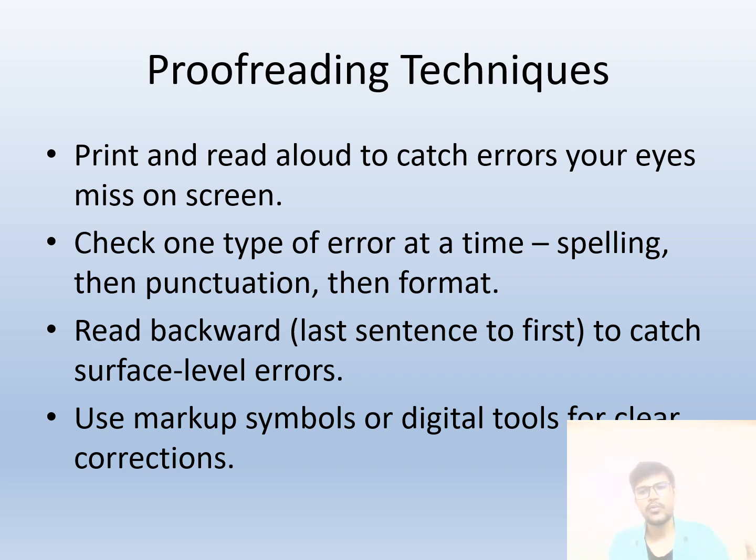And after reading 100 pages of the entire manuscript, you go to your computer in an MS Word file or Google Docs, and then you change your words there, correct those sentences, correct those words grammatically. Check one type of error at a time: spelling, then punctuation, then format. Read backward, last sentence to first, to catch surface level errors.